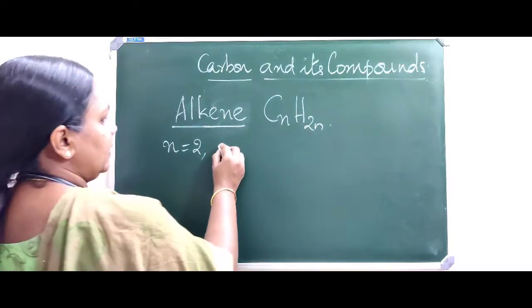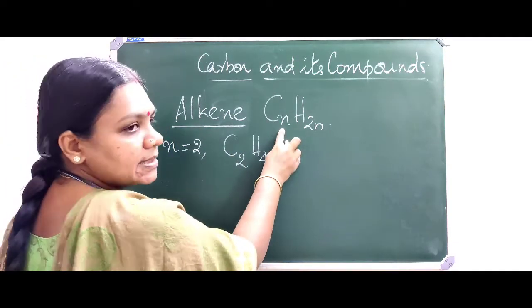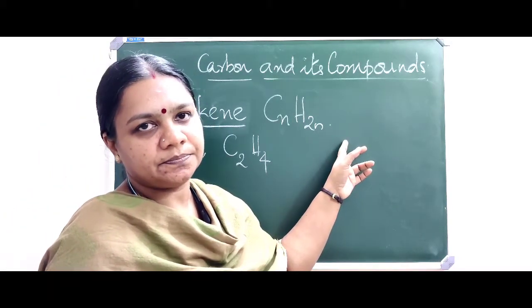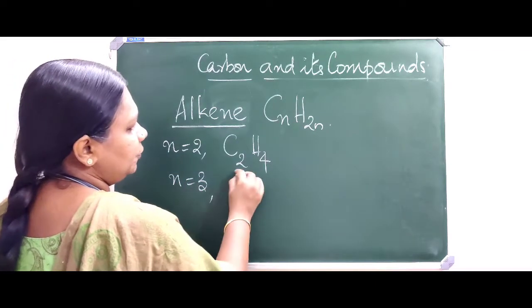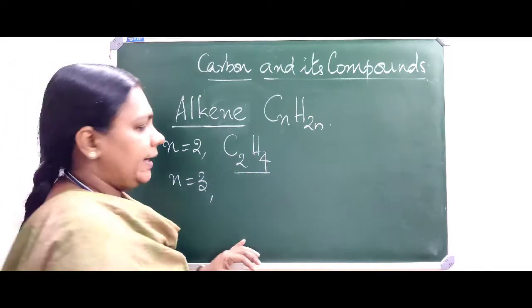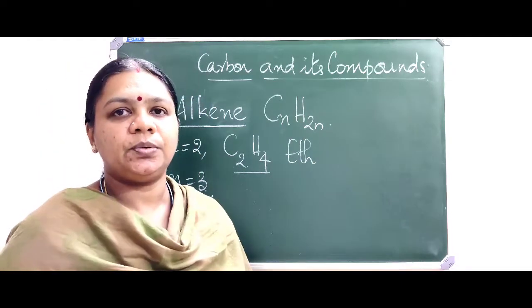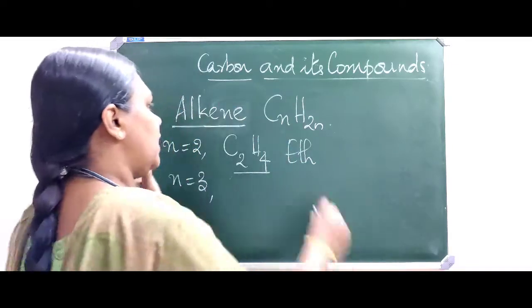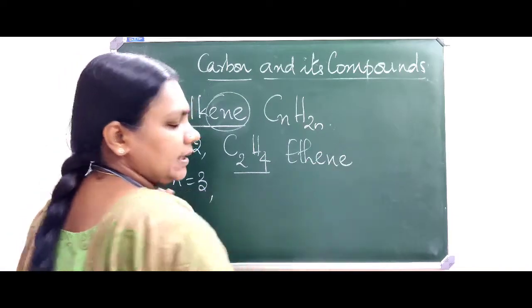Okay. Now we can write the formula as C2H4. However, whatever number is represented for carbon, twice the number will be there for hydrogen. Now, what name can we give for C2H4? As we know, according to the IUPAC system, the first few letters for a compound having two carbons is ETH. Now the last three has to be taken from its name, hence we write it as ethene.